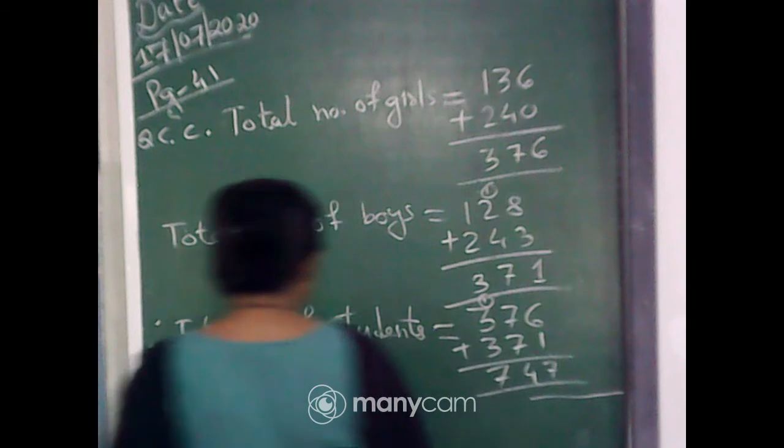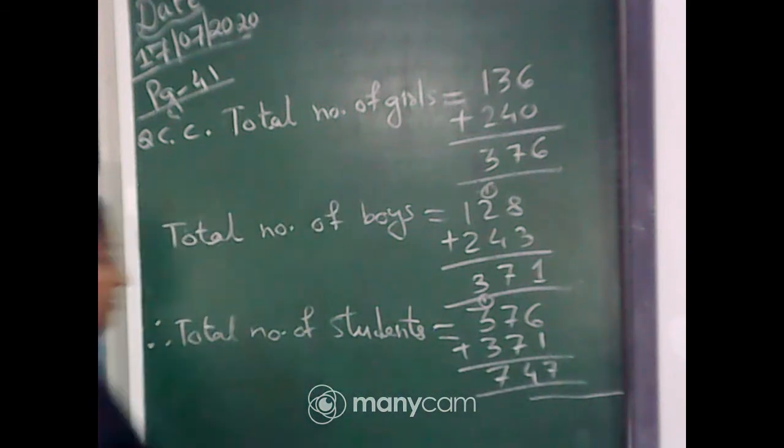It is coming 747. You all are right. You have said the right answer, 747. So, answer you will write, there are 747 students in the school.